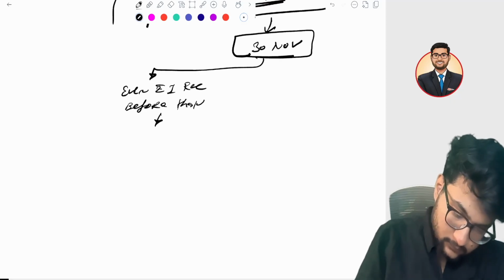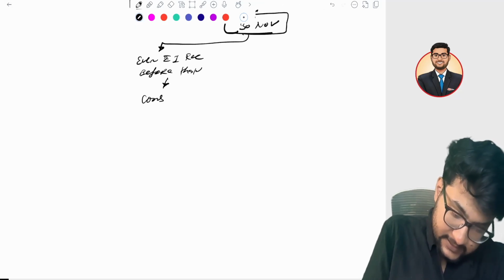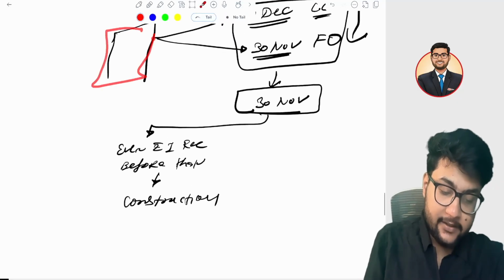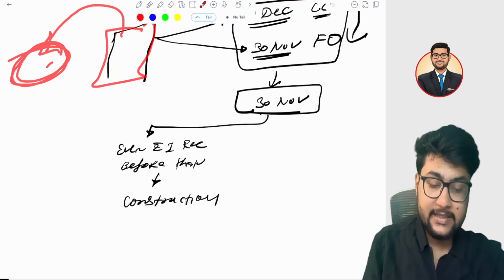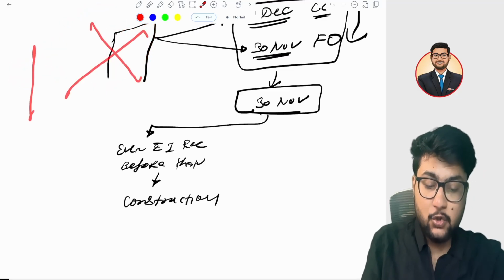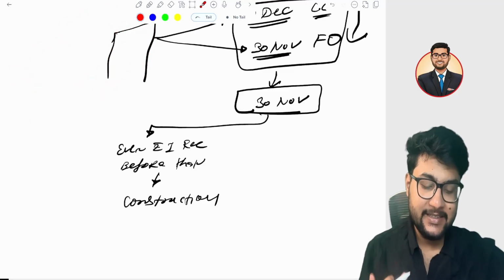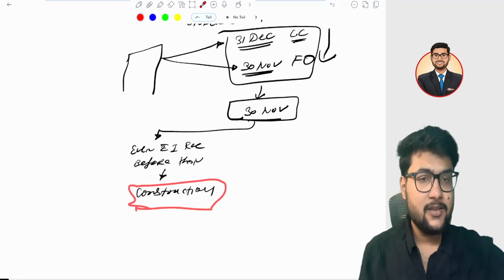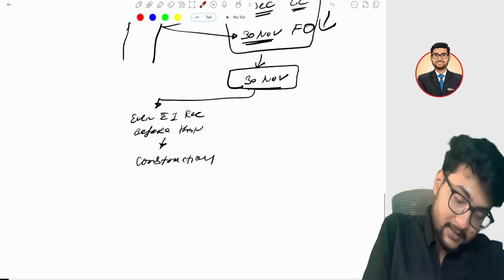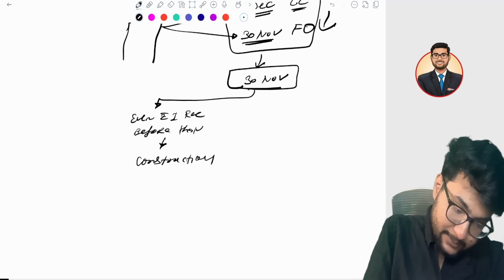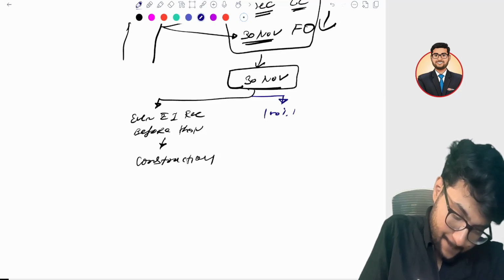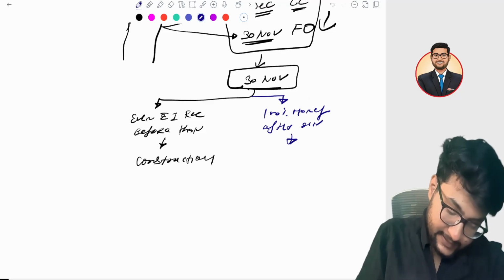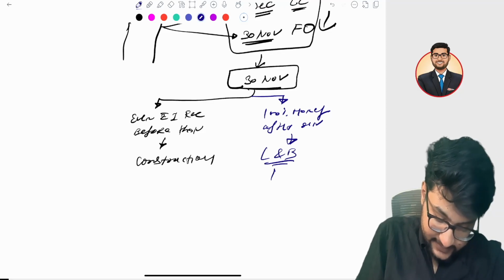then it is a construction service you have taken. Means if any building is not ready, and before it is ready you are purchasing that building, you are not purchasing the building, you are constructing it, right? You are constructing it. So even a single rupee as token money you are giving, in that case it is still considered as a construction service you are taking. But if 100% money is paid after 30th November, then it is considered as land and building,